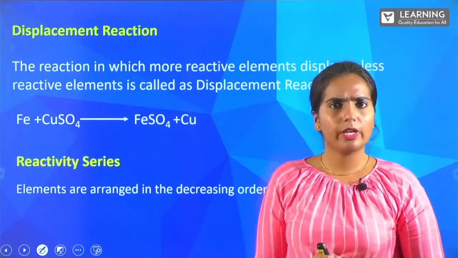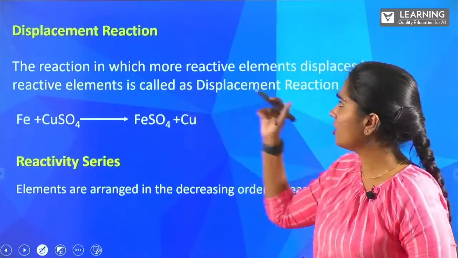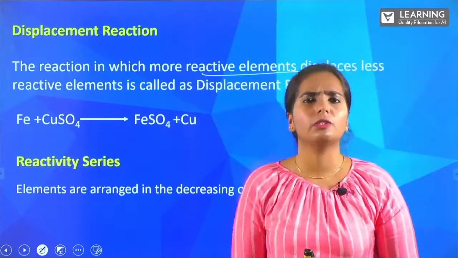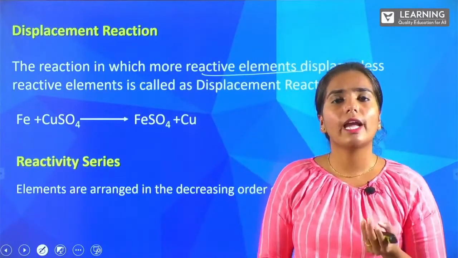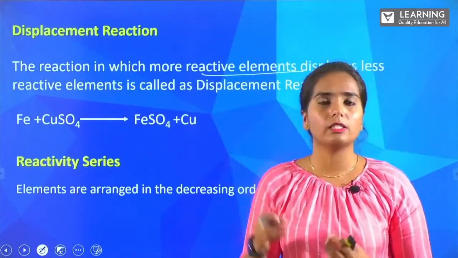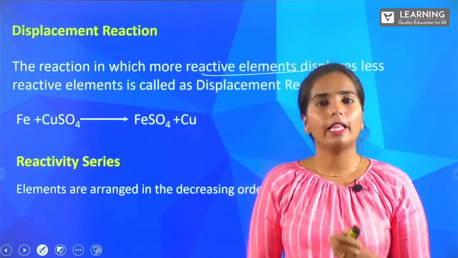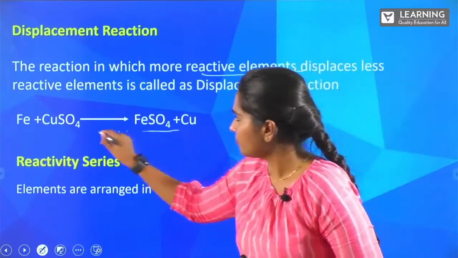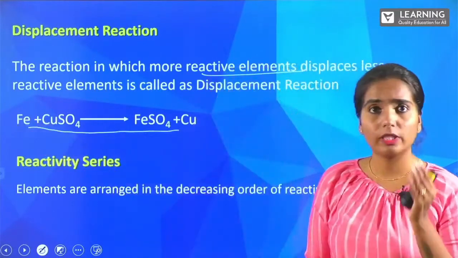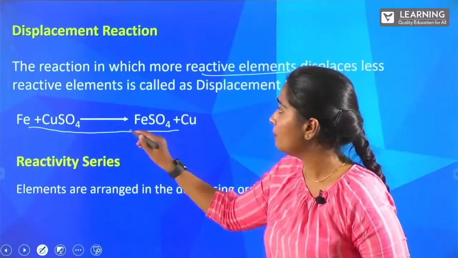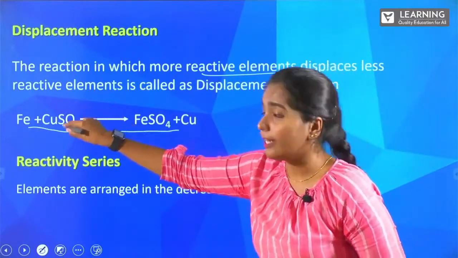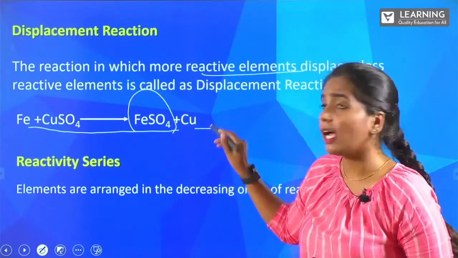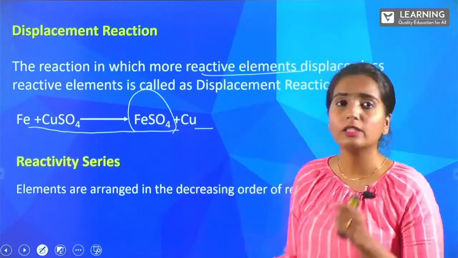What is this displacement reaction? The reaction in which a reactive element displaces a less reactive element. Whatever less reactive element is present, that is displaced by a more reactive element. That is called a displacement reaction. So you can see here, Fe plus CuSO4, you are using iron and copper sulfate, but it is replaced. When copper sulfate and iron react, copper got replaced. The copper is formed as a byproduct. Our main product is FeSO4.